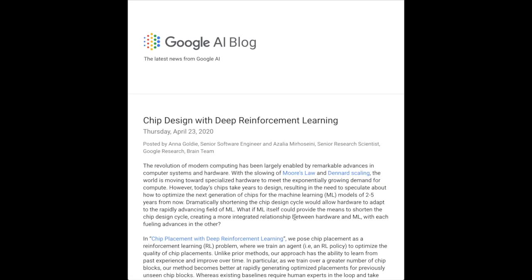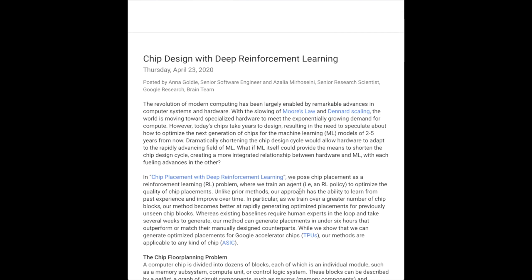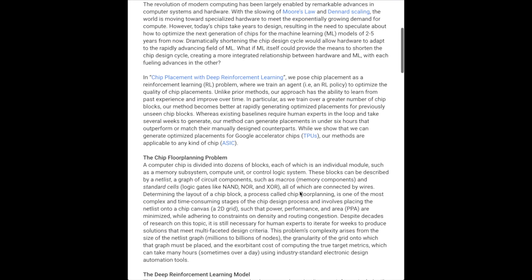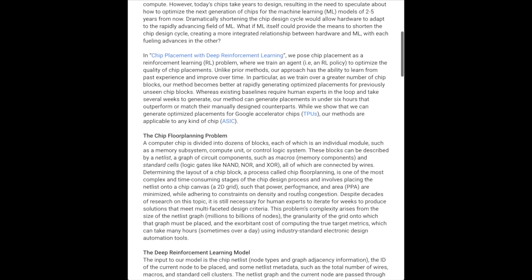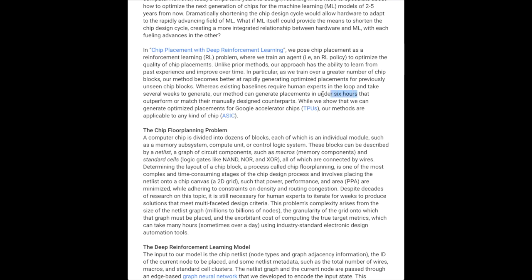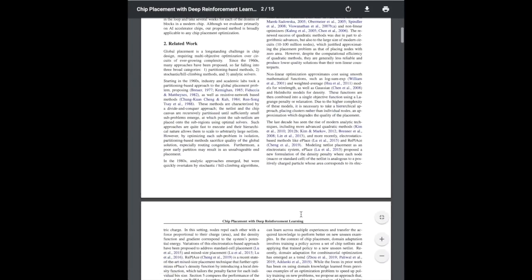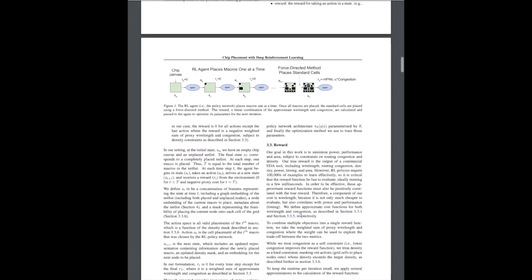Chip placement with deep reinforcement learning is a really exciting result from Google AI that generates chip placements in under 6 hours, where it takes human experts several weeks to do this, additionally improving on chip placement metrics such as wire length and congestion. This is the latest work since Jeff Dean's paper, The Deep Learning Revolution and its Implications for Computer Architecture and Chip Design,